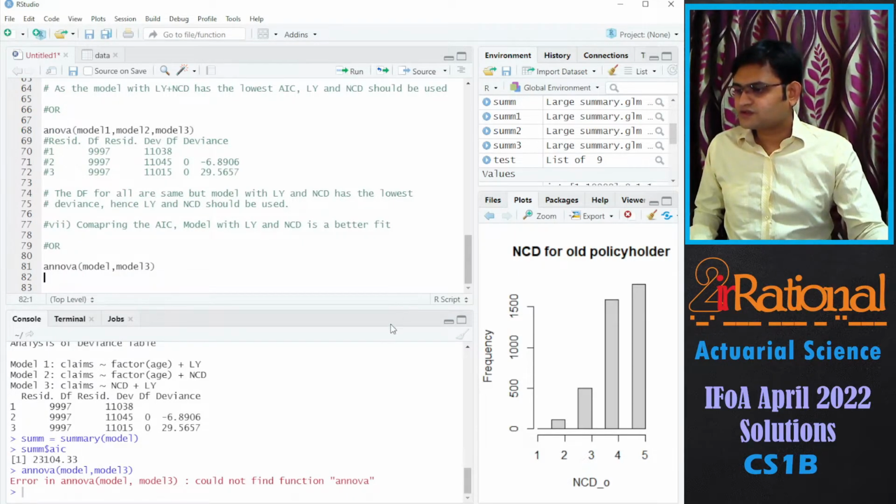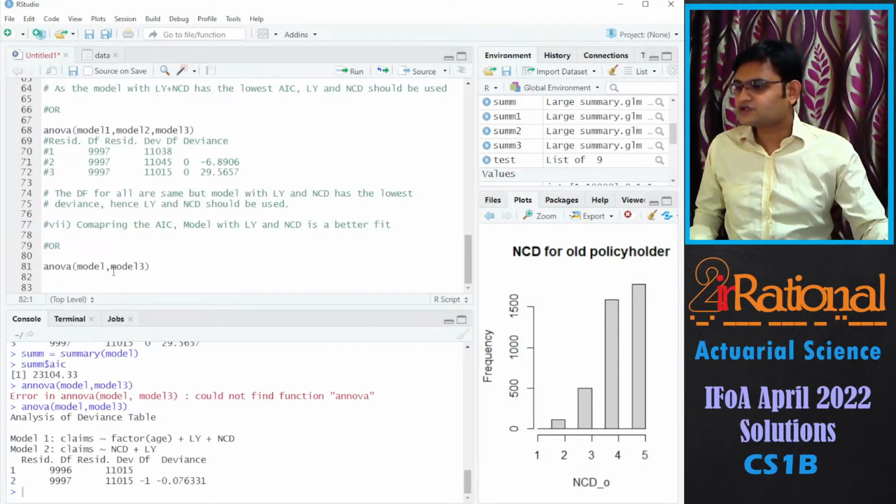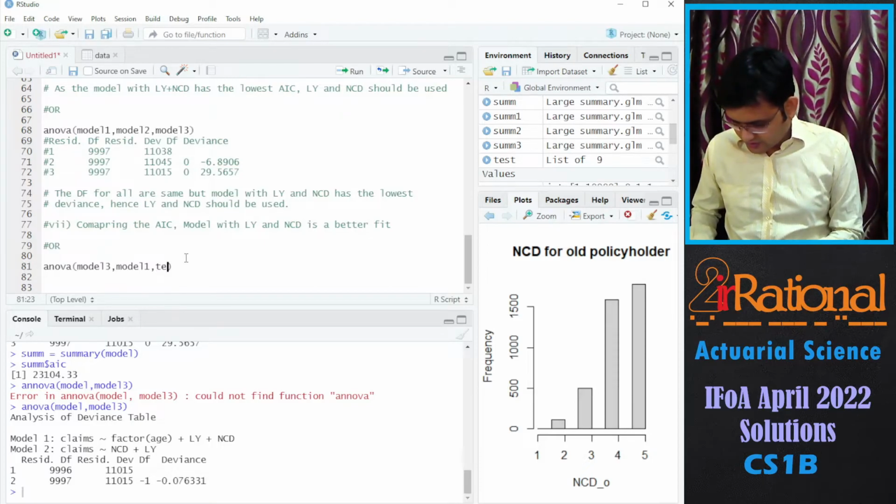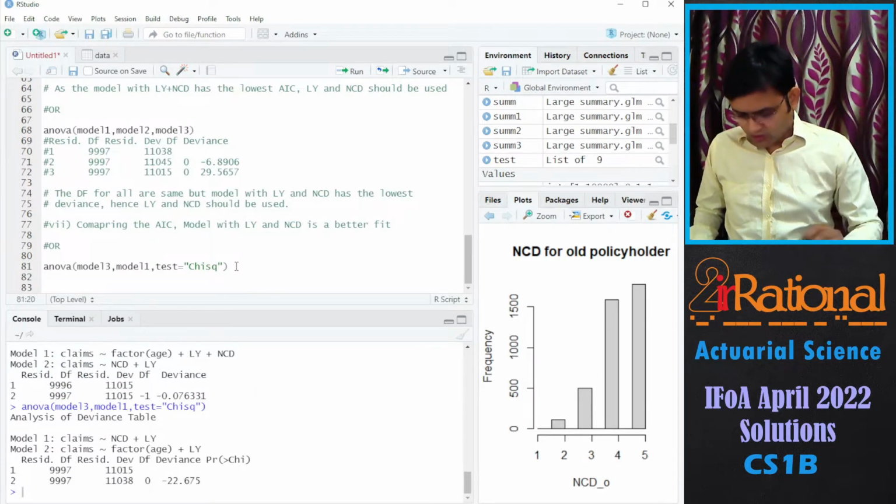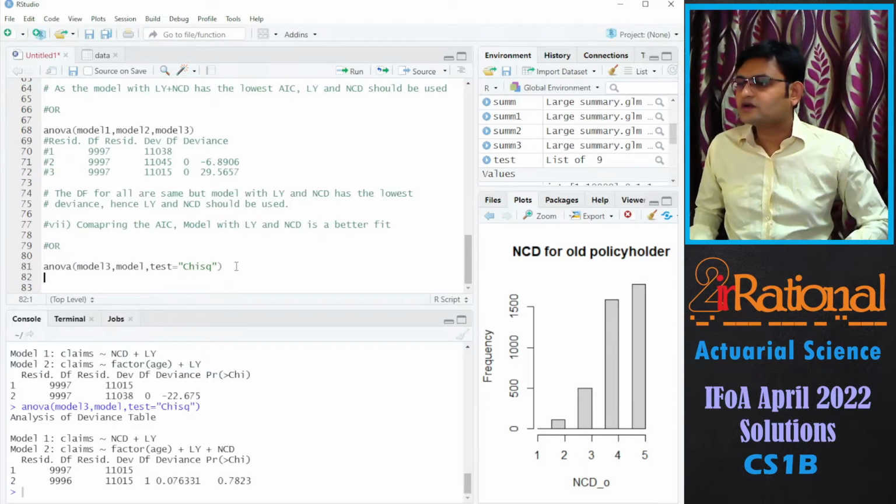Let's run this. Okay, I have written an extra 1. Now I do not prefer when we have degree of freedom as well as deviance negative. So what I'll do is I'll keep model 3 here, model 1 here. And because we do have a change in degree of freedom and change in deviance, I will say test want chi-square. Okay, I have written model 1, it should be model 3. Now if I run it, you can see yes, we have a chi-square value.